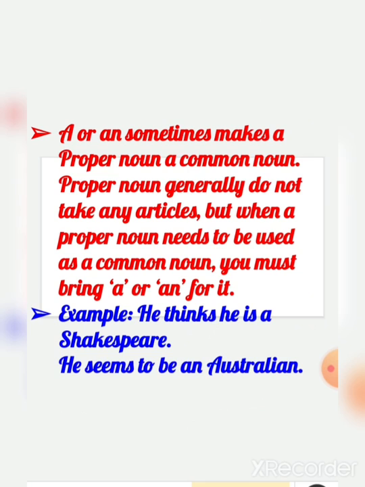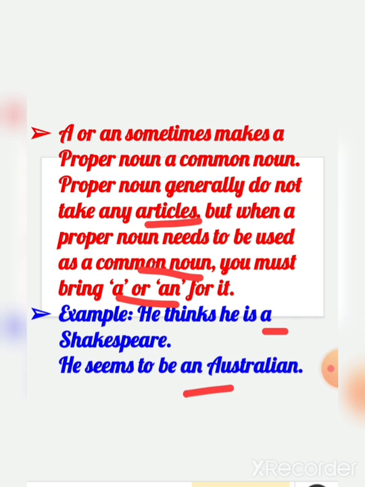A or an sometimes makes a proper noun a common noun. Proper nouns generally do not take any articles, but when a proper noun needs to be used as a common noun, you must bring a or an for it. Example: he thinks he is a Shakespeare. He seems to be an Australian.